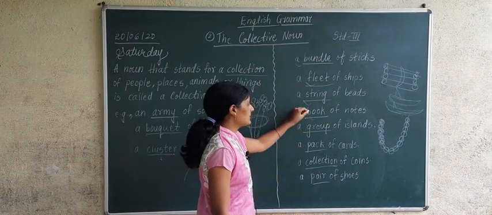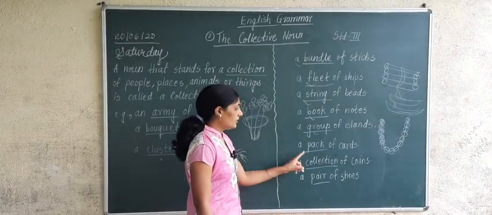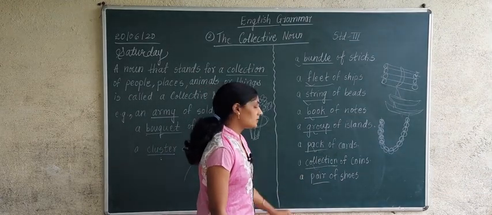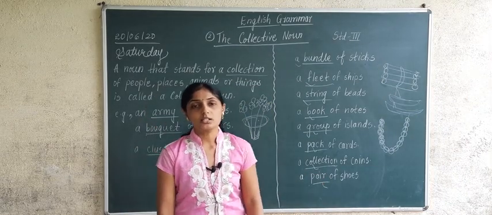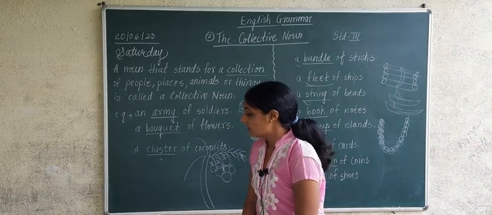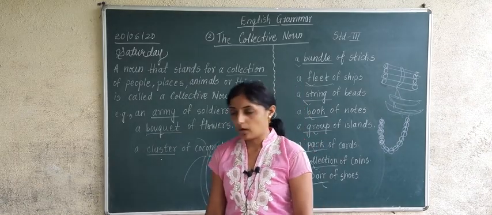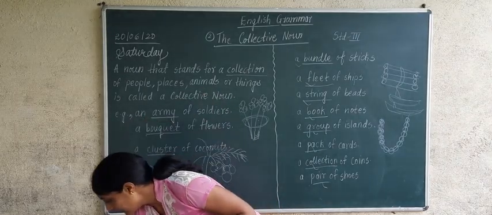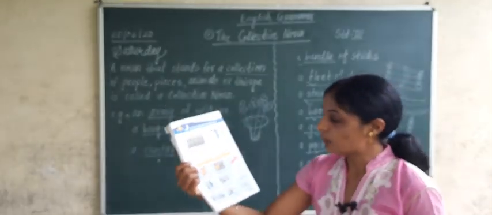A book of notes, book is what? Collective noun. Group of islands, group is what? Collective noun. Pack of cards, pack is what? Collective noun. A collection of coins, collection is what? Collective noun. And a pair of shoes, the word pair is what? It is a collective noun. So here it is. Today we have studied the topic, the collective noun. I think you have understood, and there is a fill in the blanks with suitable words. Okay, that fill in the blanks you have to do today in homework. Okay, I will send you homework.